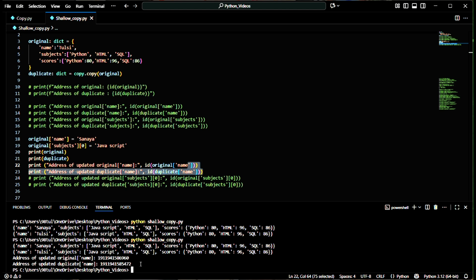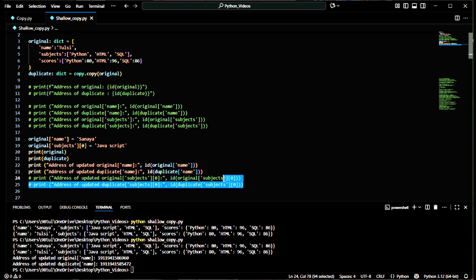Because we have already seen that the key value, which is name, has not changed for the duplicate. That's why the addresses are different. But when we were working at the start, we saw that the addresses of inner resources are the same. But now, because I have brought a change in my original dictionary, in the key name, I am not getting the same address for these two.